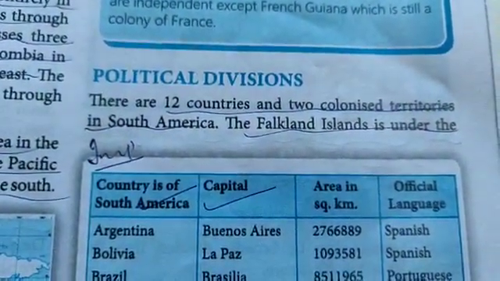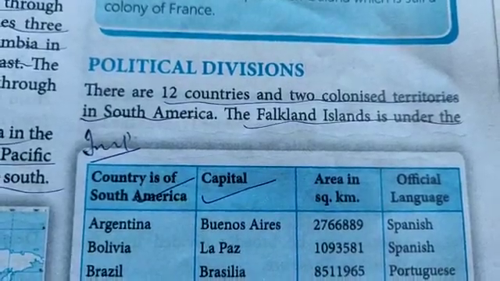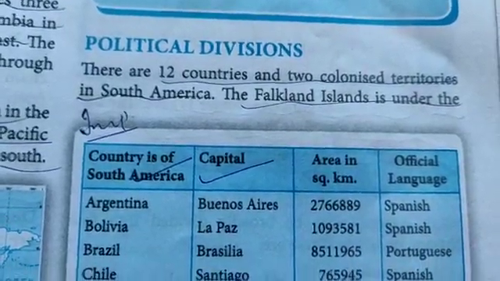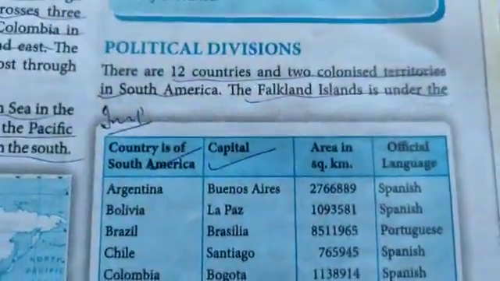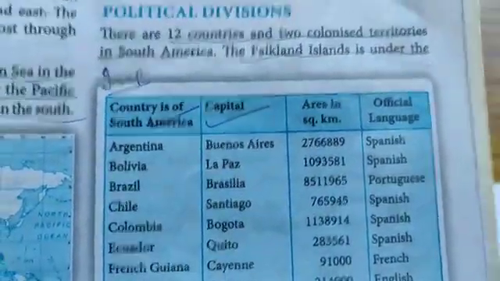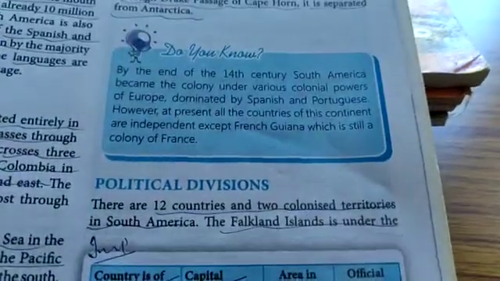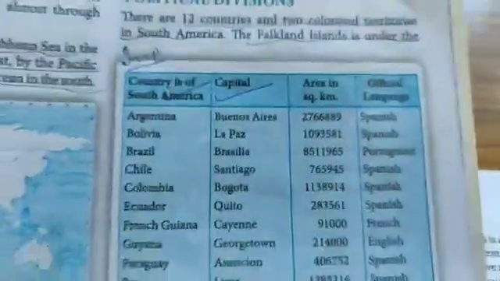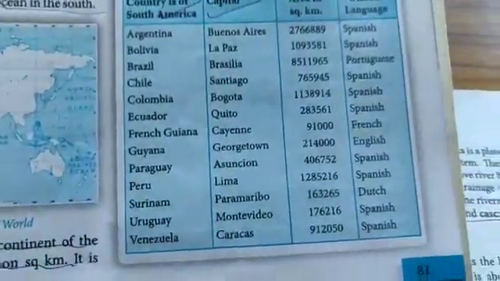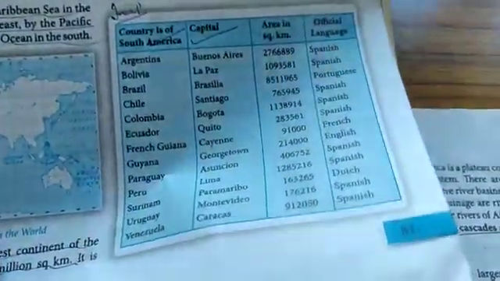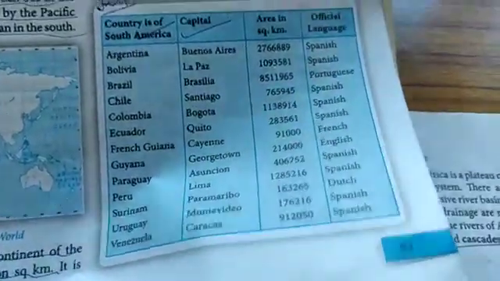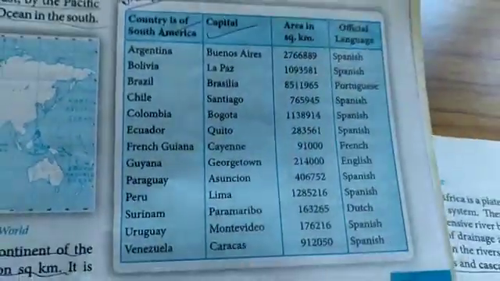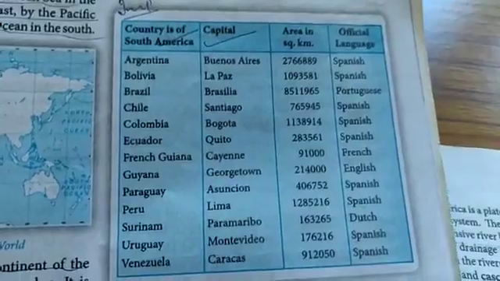There are 12 countries and 2 colonized territories in South America. The Falkland Islands come under the UK, and French Guiana, we already studied, is a colony of France. Here is a list given of the 12 countries of South America along with their capital and the official language. Make sure you know the capital of each and every country.